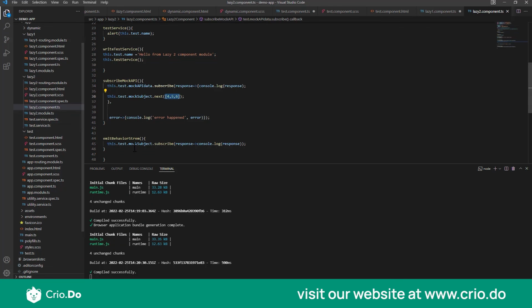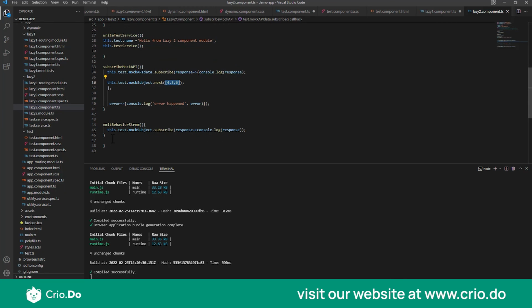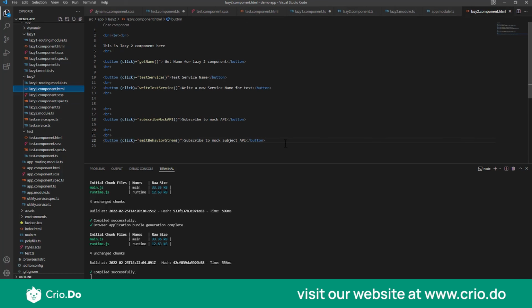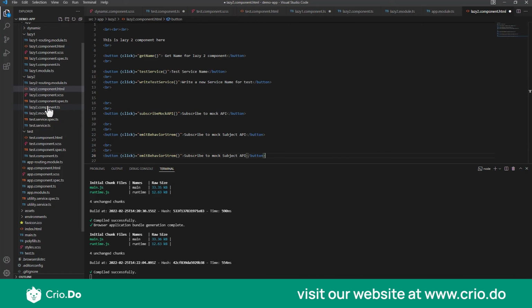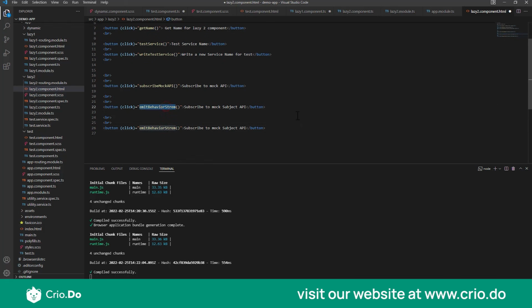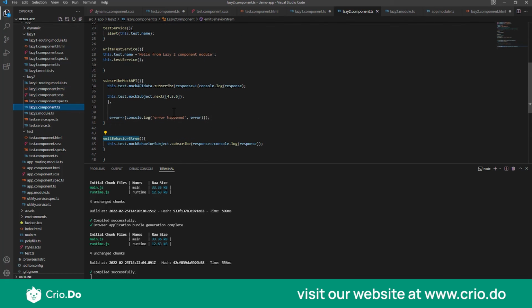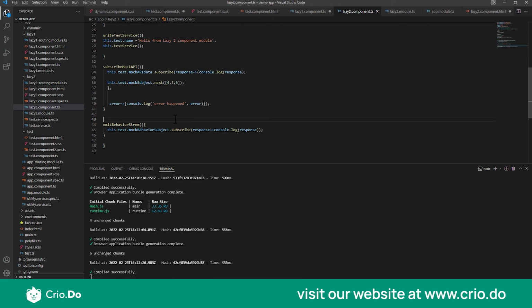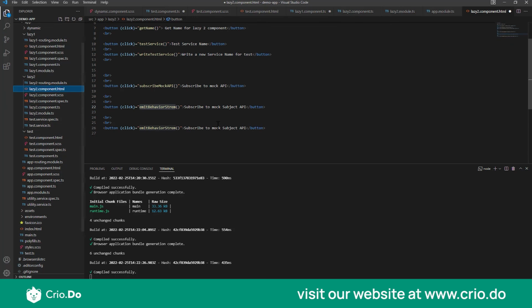Similarly, just the way you did it for mock subject, you can also do it for behavior subject. So in behavior subject, since we already have a data, I'm just duplicating this code to help you visualize it. Okay, so what I've done now is, I just created a behavior stream function which is subscribing to my behavior subject observable, and once I receive the data, I should be able to see it on my screen. Right.